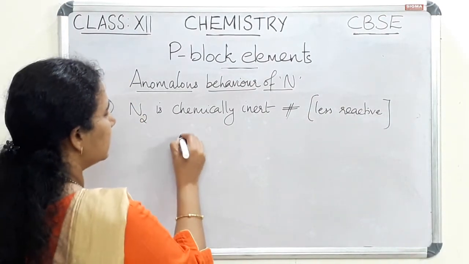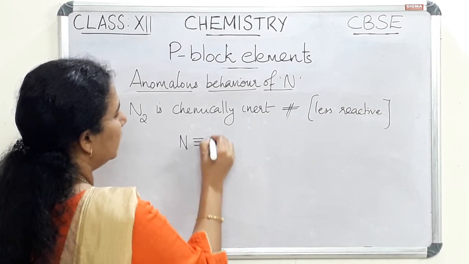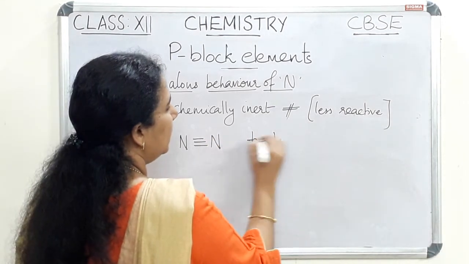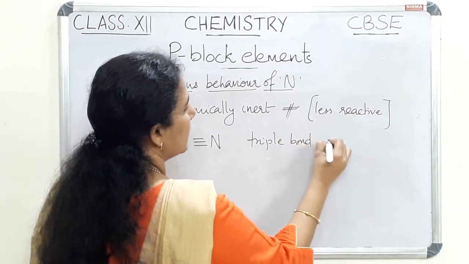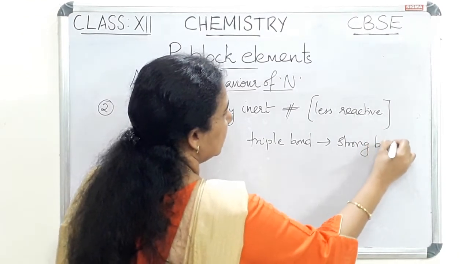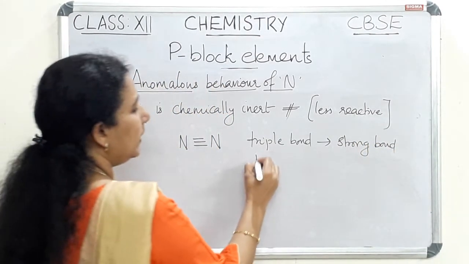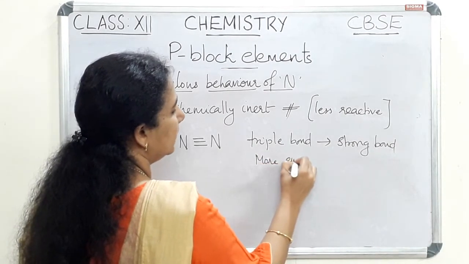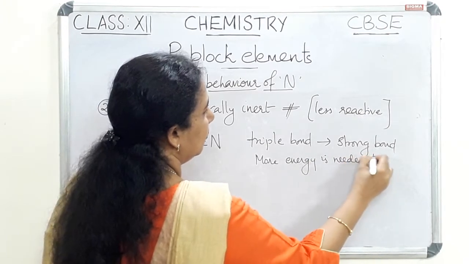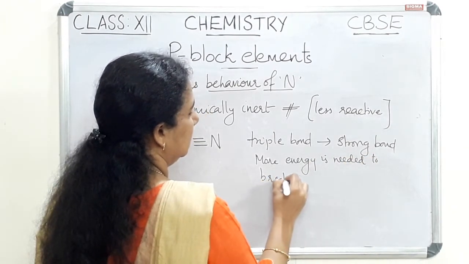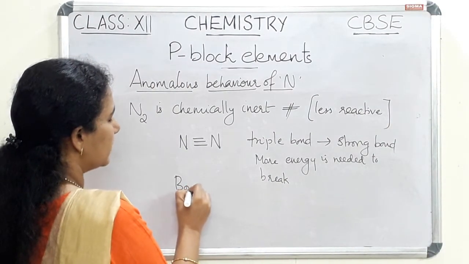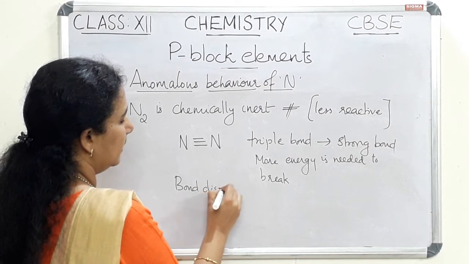We know that nitrogen forms a triple bond between two nitrogen atoms. This triple bond is a strong bond. It is a strong bond, so more energy is needed to break the bond. More energy is needed to break this triple bond. So we can say that the bond dissociation enthalpy is high, that is the point.